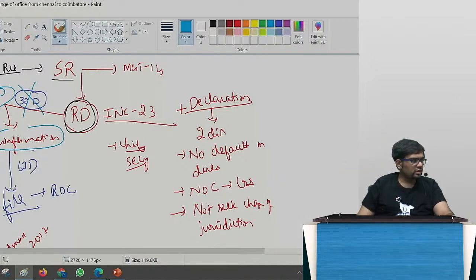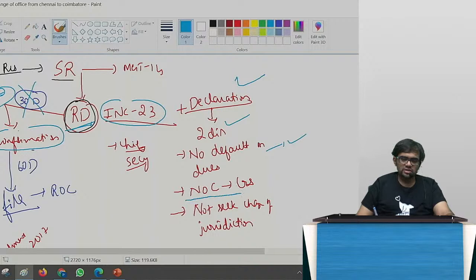Maharashtra and Pune also 2 ROCs. Got it? So the regional director will confirm within 15 days. And I have to file form number INC 23 and a declaration by 2 directors that there is no default in dues till now.